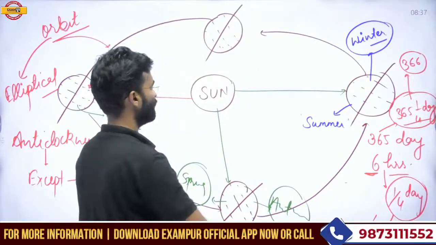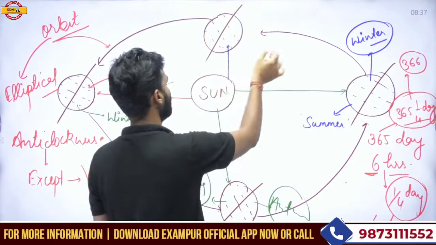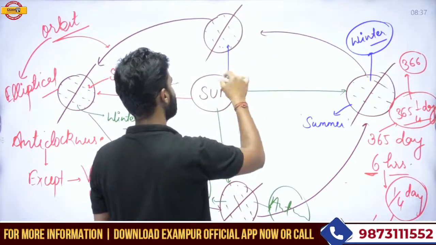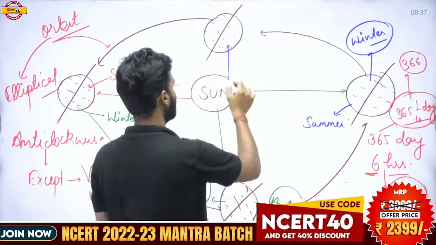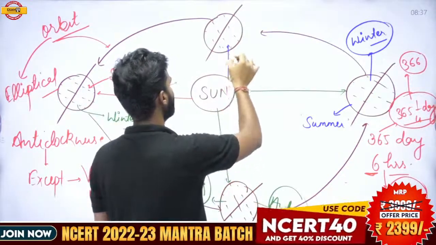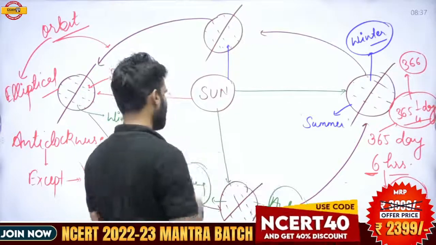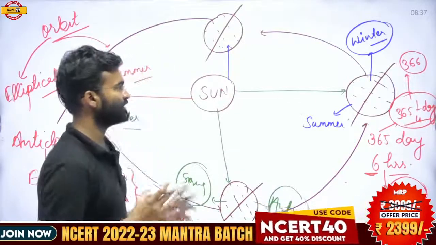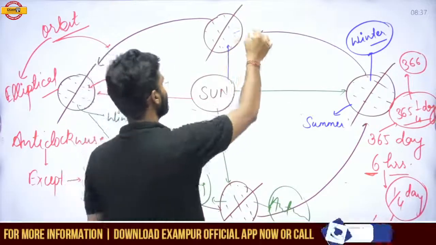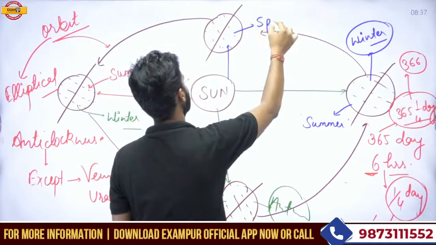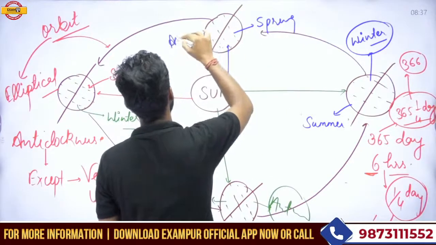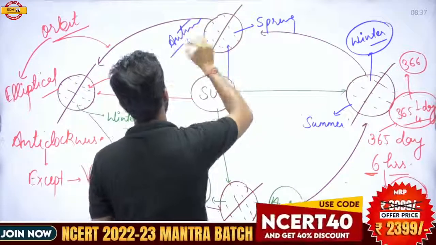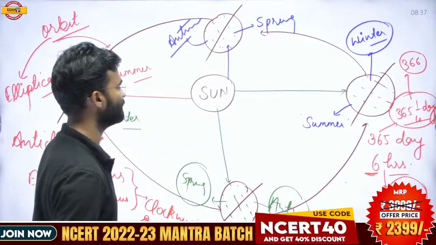When the Earth reaches this position, the sun rays again fall on the central part of the Earth, on the equator, and both hemispheres again experience moderate temperature. In the northern hemisphere this is the season of spring, and in the southern hemisphere it is the season of autumn.